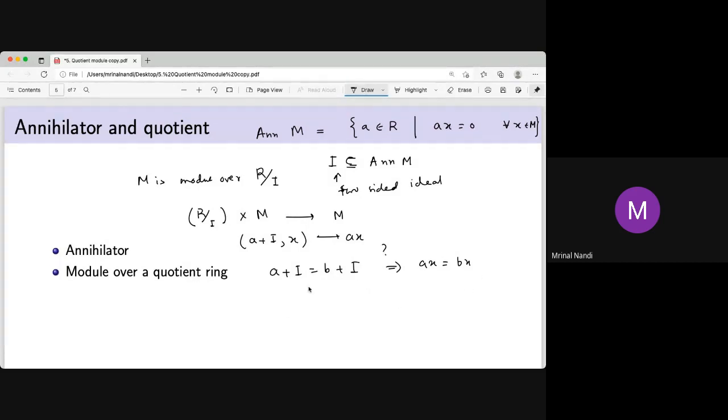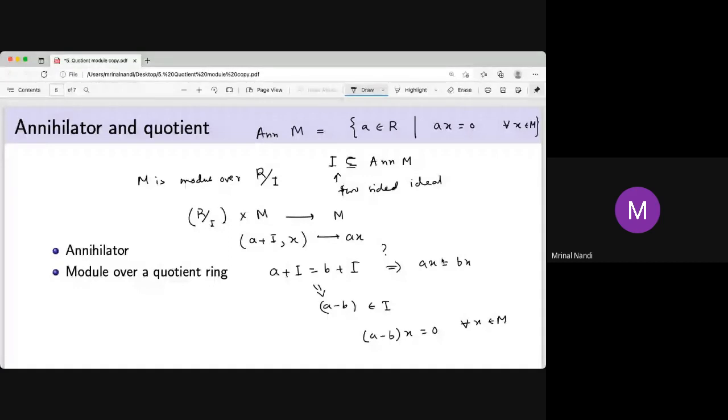Now what is this? That means A minus B is in this I, in this course. Since I is in the annihilator, it annihilates all these elements. So (A minus B)X is 0 for all X in M, by the definition of annihilator. That's why AX equals BX. So that is well defined.